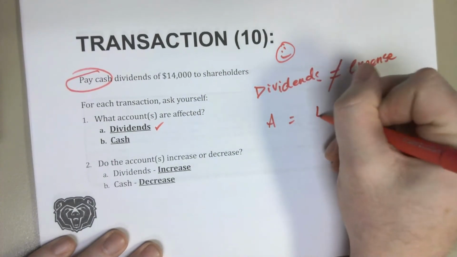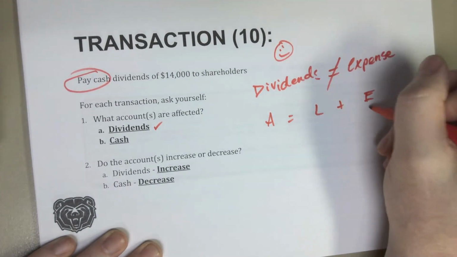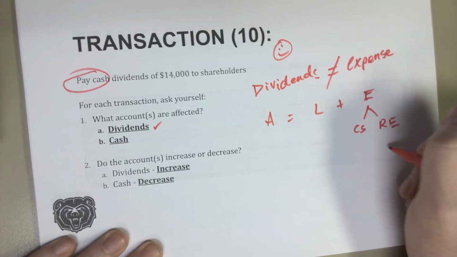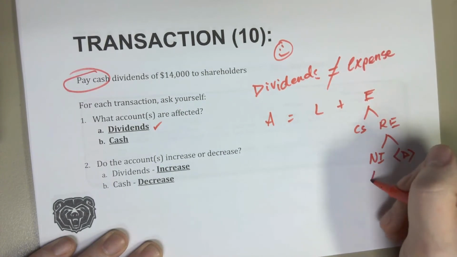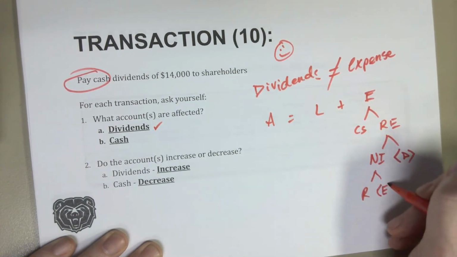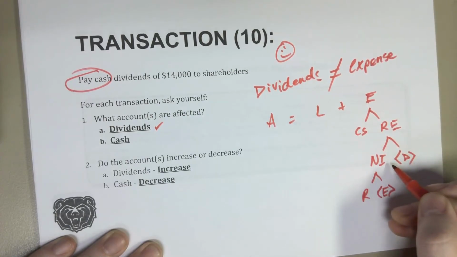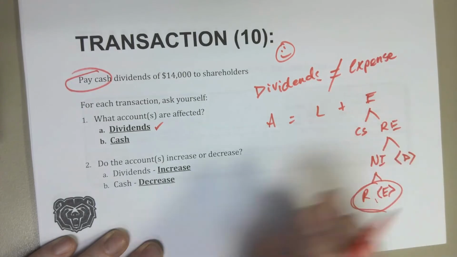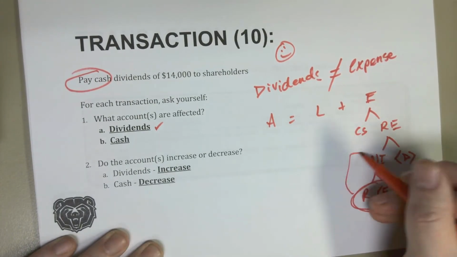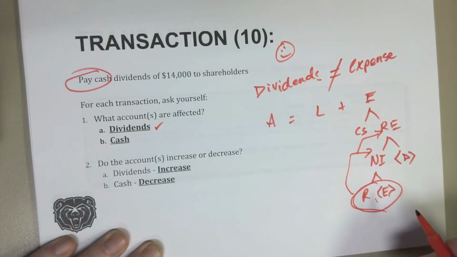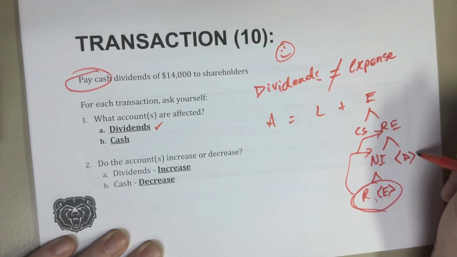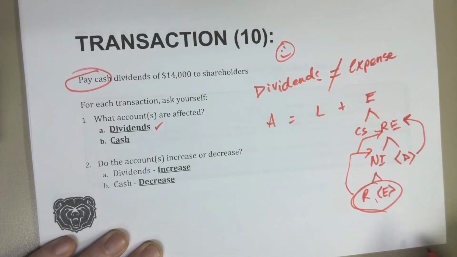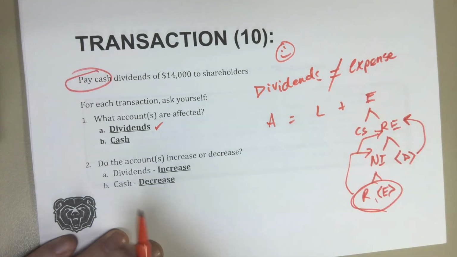So assets equal liabilities plus equity. Once again, we're going to break down equity into common stock and retained earnings into net income and dividends. Dividends are not a component of net income, right? So when we want to get rid of revenues and expenses, which we'll talk about at the end of chapter 4, they go to net income, and then they go to retained earnings. Now, the way we're going to learn it is we're going to skip that middle section and just hit retained earnings. But dividends, they just go directly to retained earnings. We do not count them as an expense, okay? So just know that dividends are not an expense, okay?